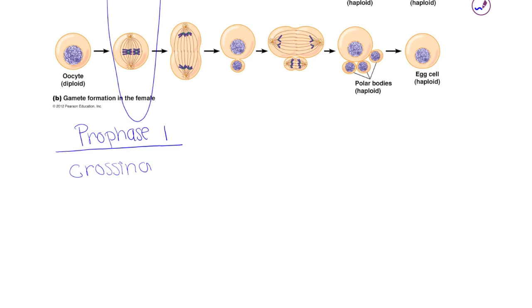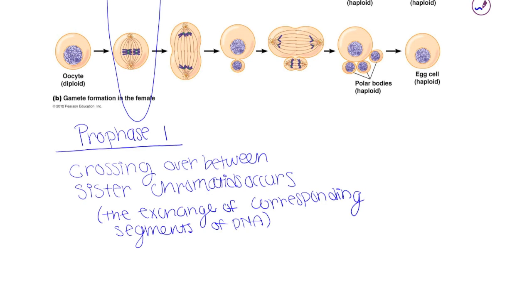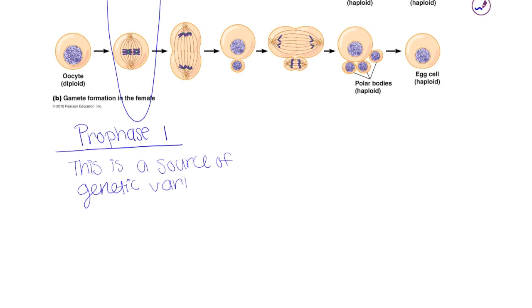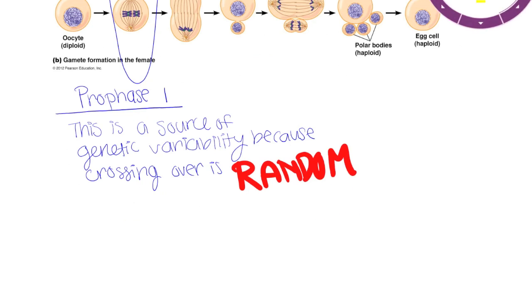We'll start with prophase 1, in which crossing over occurs between sister chromatids and the exchange of corresponding segments of DNA occurs, in which genes are crossed over, and this is the source of genetic variability. It's genetic variability because crossing over is random.